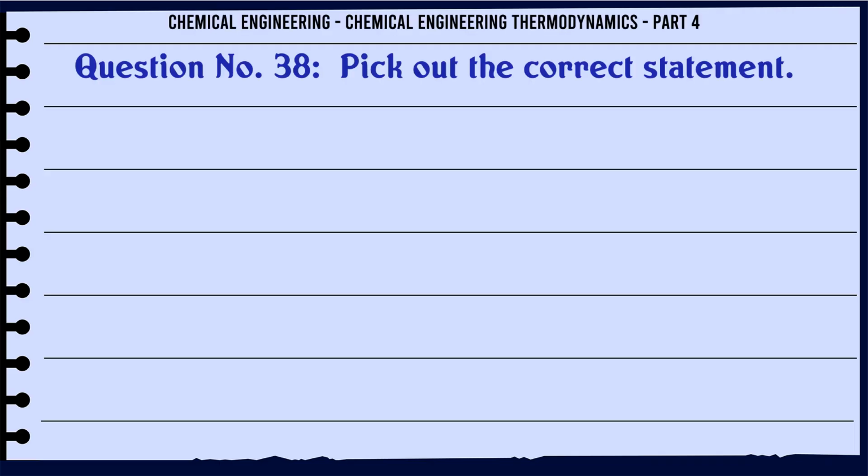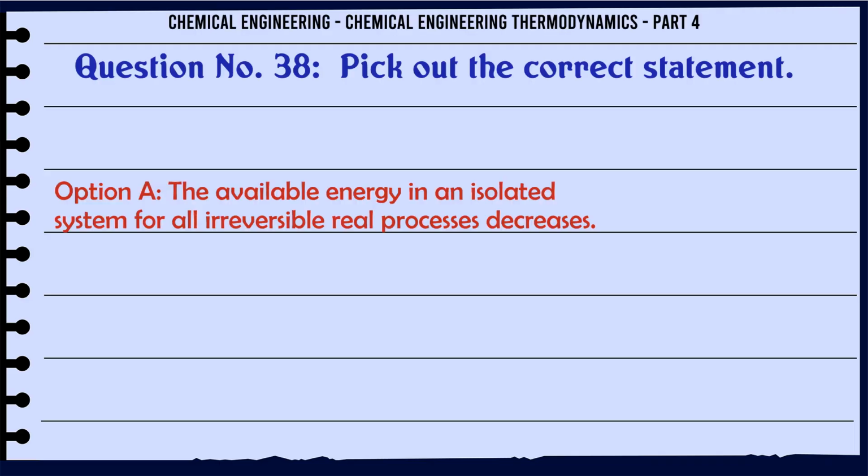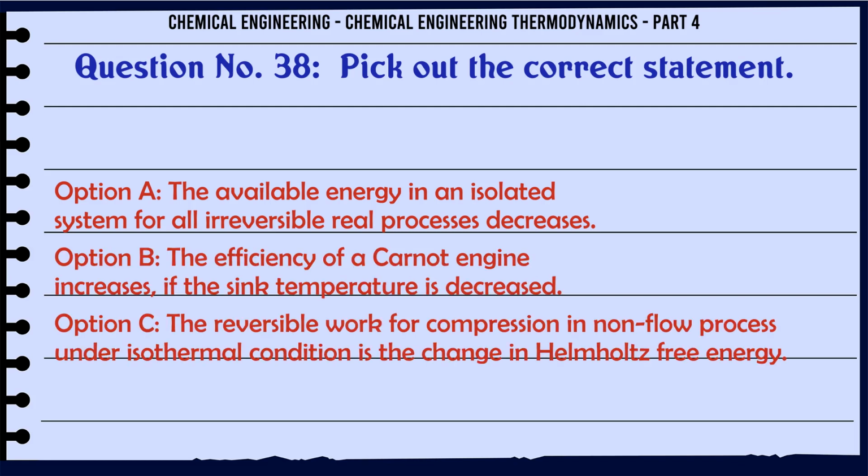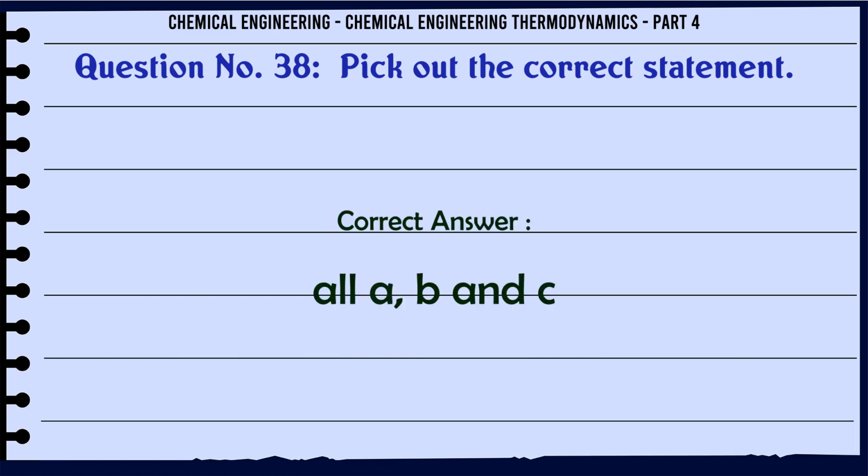Pick out the correct statement. A. The available energy in an isolated system for all irreversible real processes decreases. B. The efficiency of a Carnot engine increases if the sink temperature is decreased. C. The reversible work for compression in non-flow process under isothermal condition is the change in Helmholtz free energy. D. All A, B, and C. The correct answer is all A, B, and C.